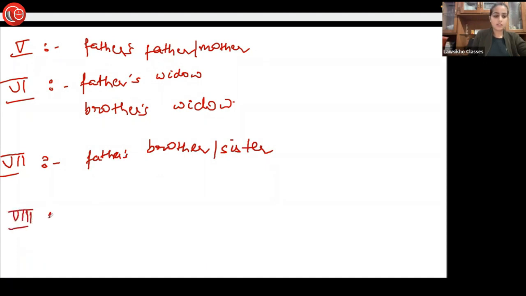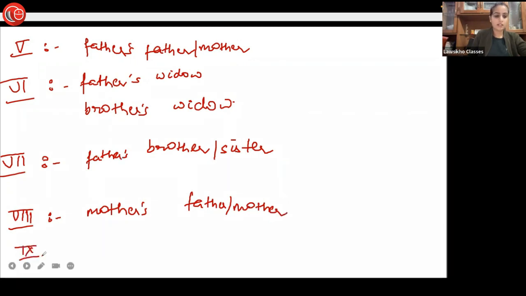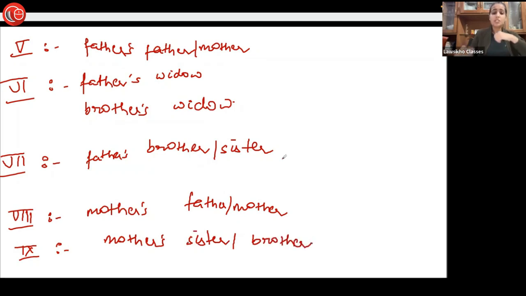In the 8th entry, we have mother's father and mother. And in the ninth entry, the last entry, we have mother's sister and brother. So have you noted one strange thing when we are discussing these heirs?